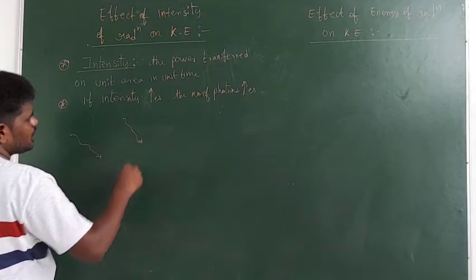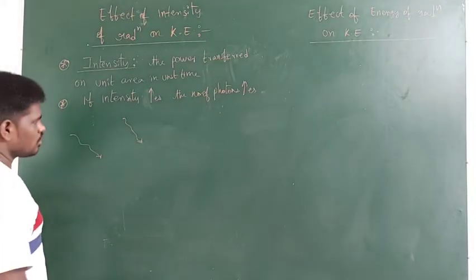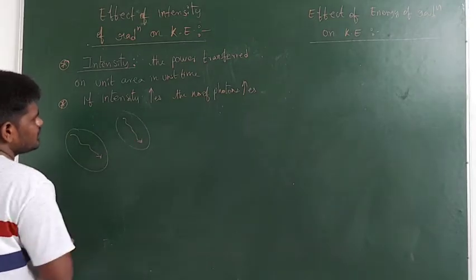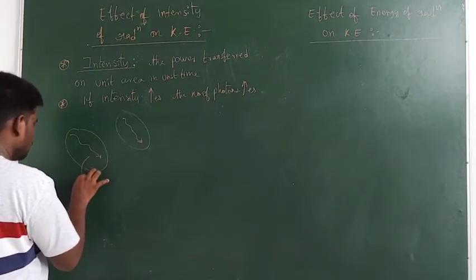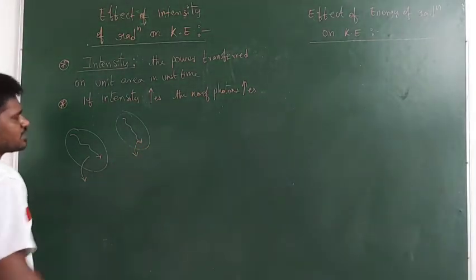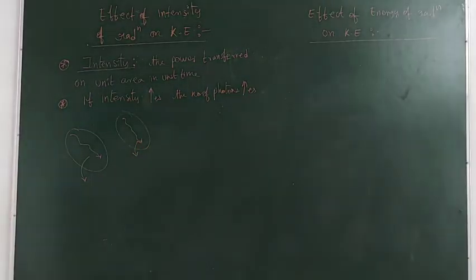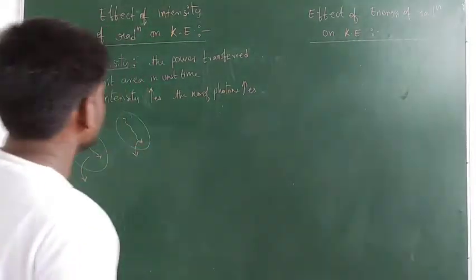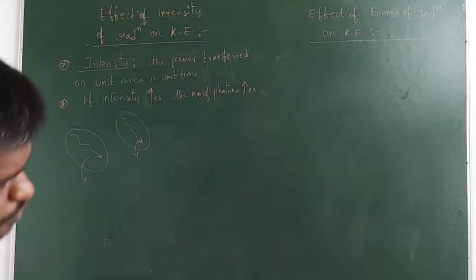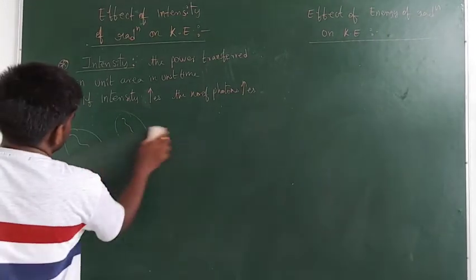This one has more intensity, this one has less intensity. So this one has more photons and this one has fewer photons. If the intensity decreases, the number of photons decreases.